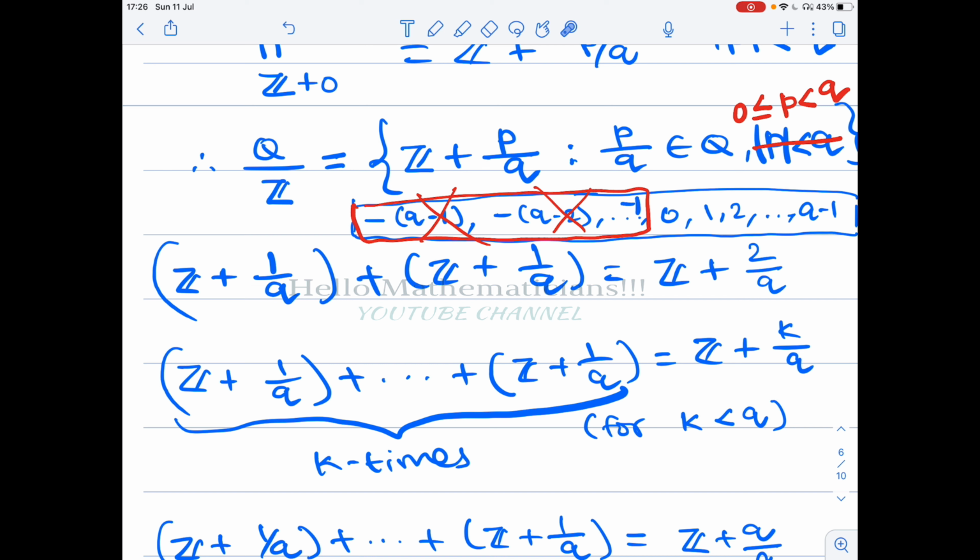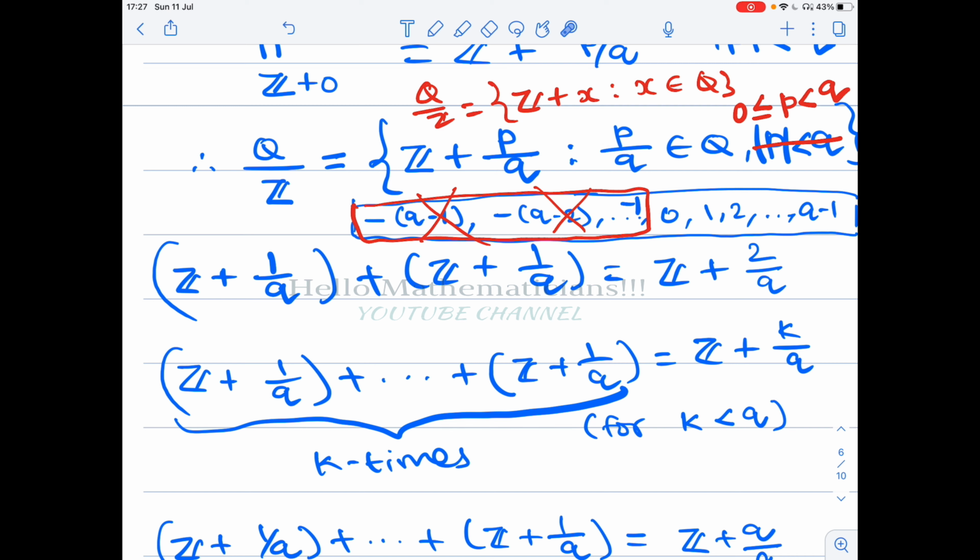Even though an arbitrary element looks like Z plus x, such that x belongs to the rational numbers, Q mod Z actually doesn't have this many elements. Actually Q mod Z has only this many elements: the set of all Z plus p by q, where q is a natural number and its numerator can be 0, 1, 2, up to q minus 1.